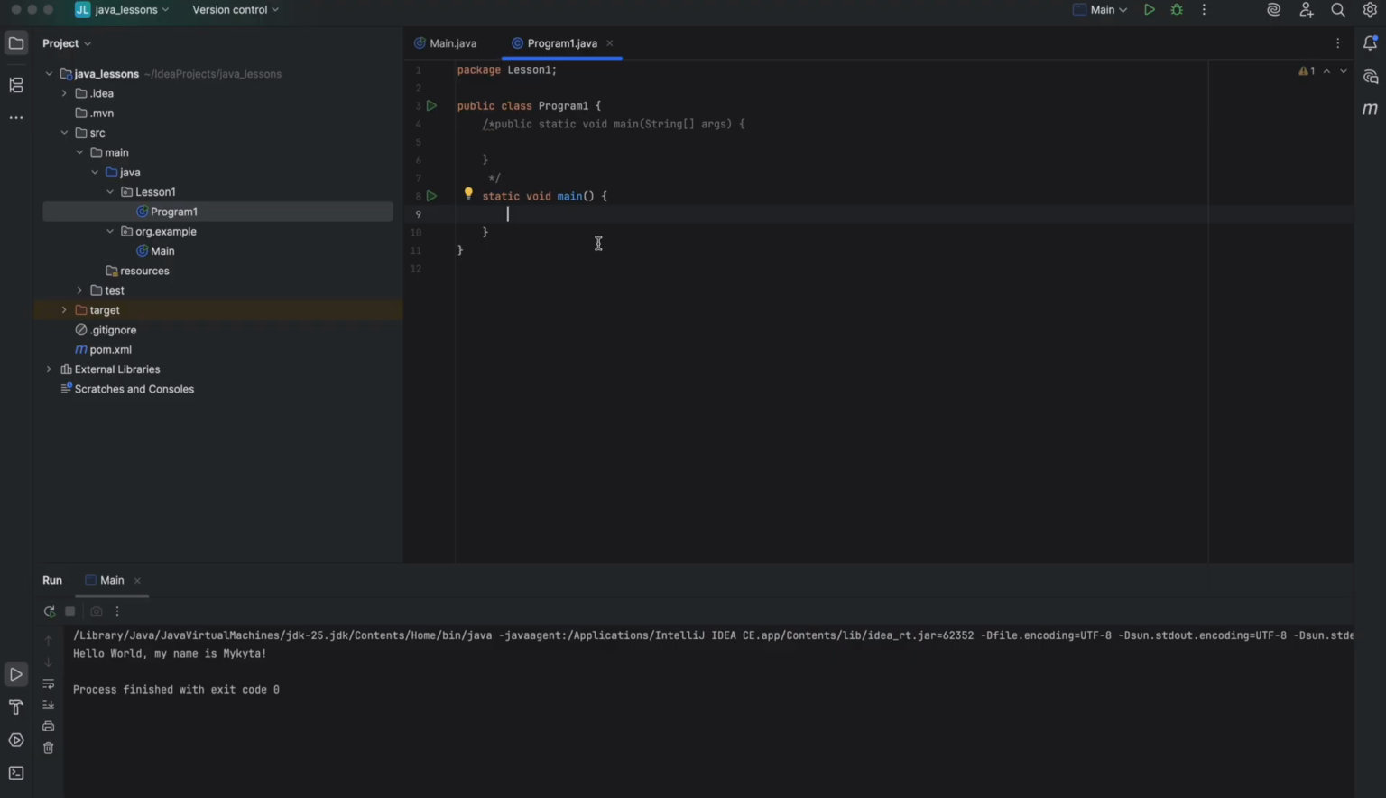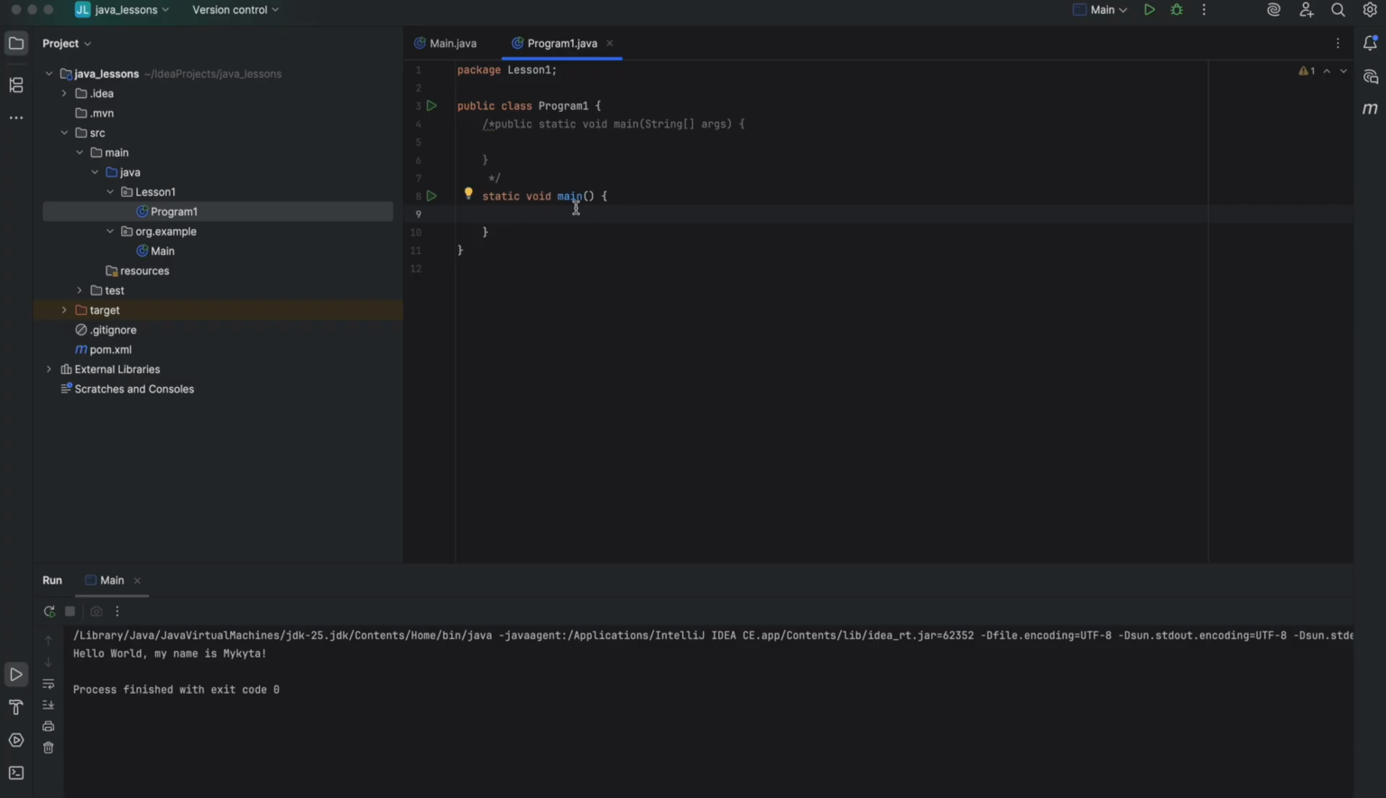Let's create another one and break it down. There is a shortcut to type it faster, but as a beginner, please try to type it manually. It will help you to remember the correct syntax. So let me show you this shortcut one more time. Just type main, hit tab. As you can see, public void main is opened.